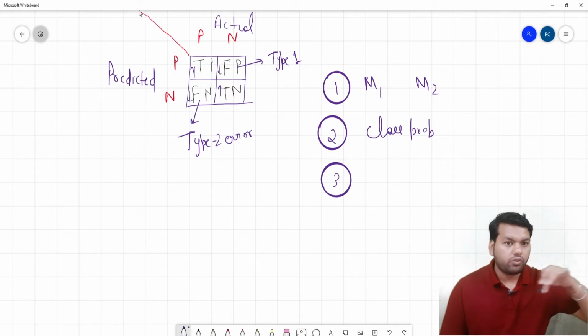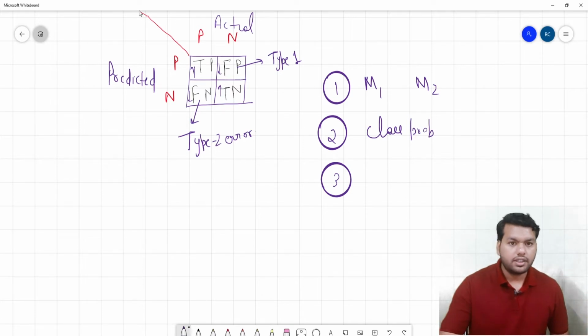So we can get the overview picture of a model by using this confusion matrix. I hope you are satisfied with the answer, in which case we have to use it and in which case we can't use the confusion matrix.